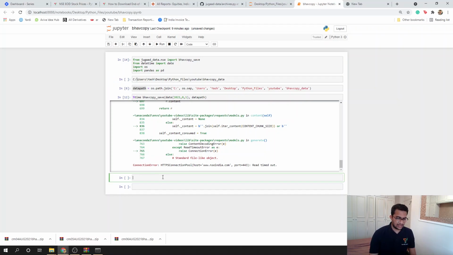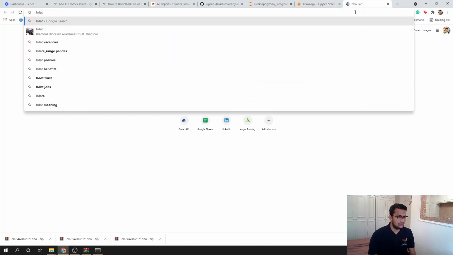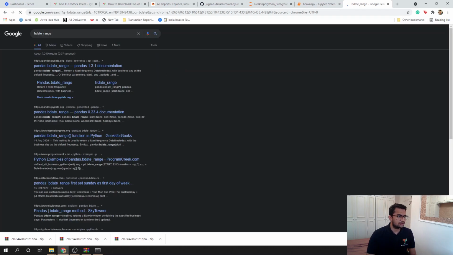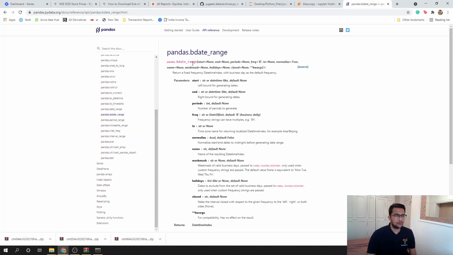Done. Now let's create a new variable called date range. We can do this with something called the bdate_range function by pandas. So pandas dot bdate_range. Let me show you the official documentation as well. pandas.bdate_range returns a fixed frequency datetime index with business day as the default frequency. So that makes sense for us, right? Because we want only business days where business was being done, no Saturdays and Sundays.